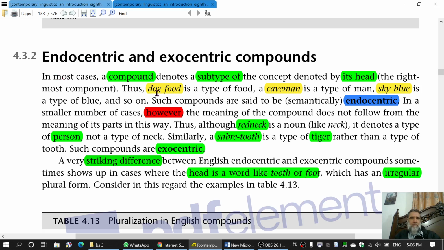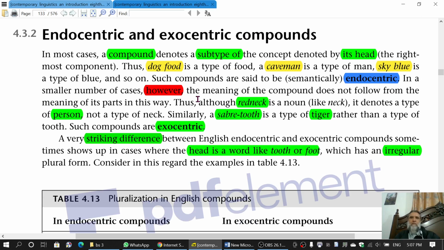As we said, in dog food the meaning of food is there, in cat food the meaning of food is there, and in caveman the meaning of man is there. So as the meaning is in the compound, it is endocentric. When it isn't in the compound, it would become exocentric.